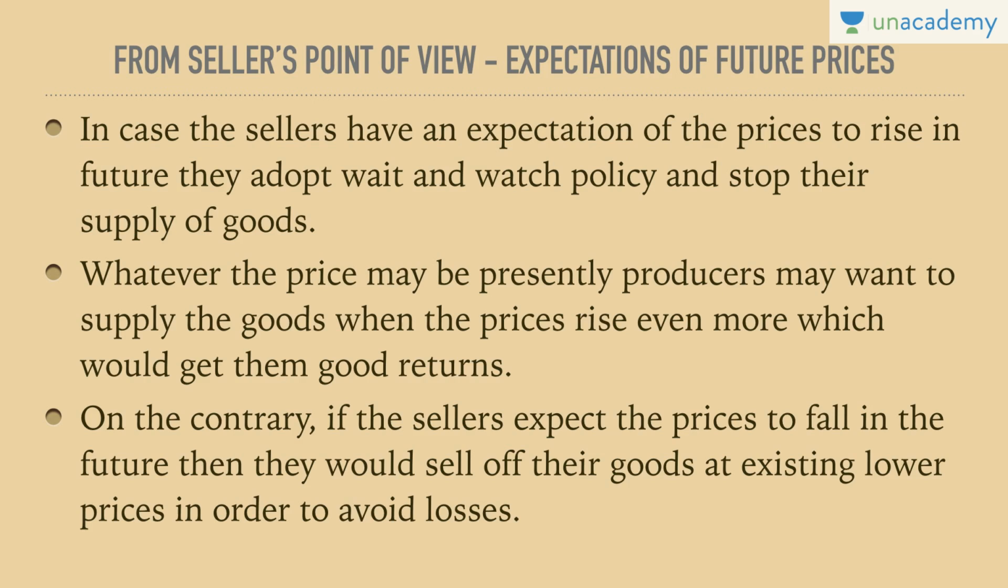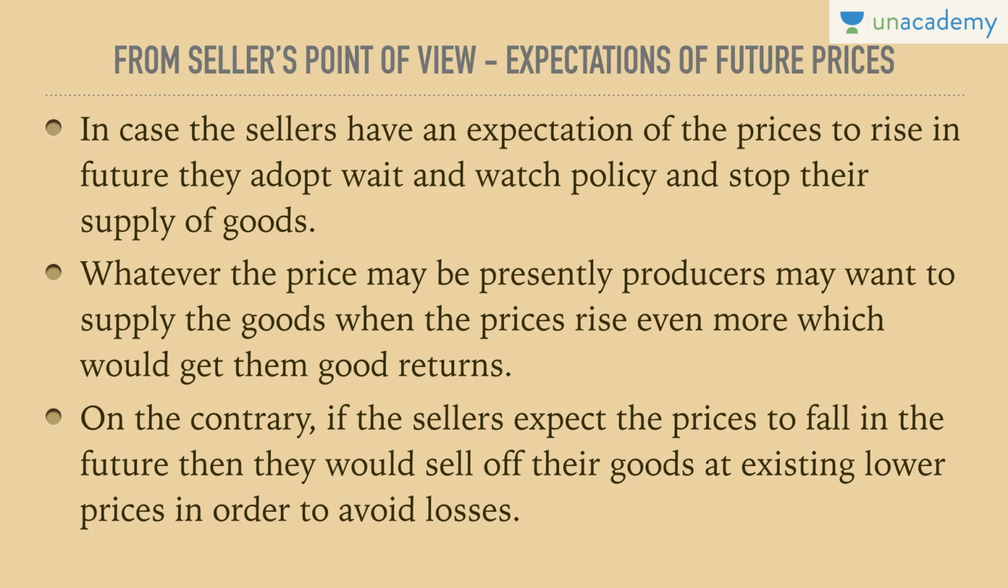So if they expect good returns in future, they would stop the production right now and only produce in future. Or if the expectation is that the future prices might decrease or might not be good, they would like to supply more right now and finish off the stock so that they don't sell at losses at a future date. On the contrary, if sellers expect the prices to fall in the future, they would sell off their goods at existing lower prices in order to avoid losses. They would finish off their stock right now. This is considered to be expectation of future prices.